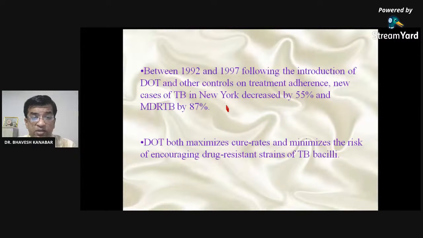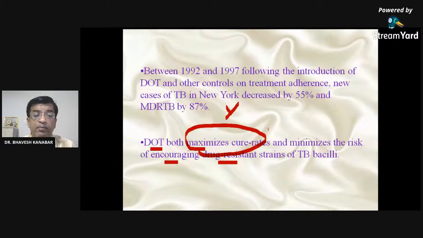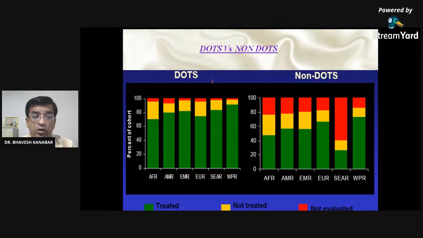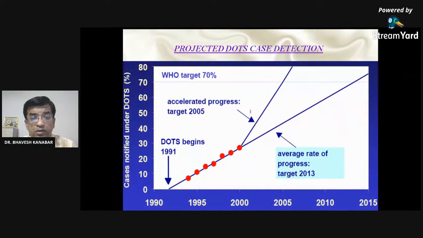We will forget about this old data. We are not going to discuss old data. So DOT, directly observed treatment, we can also call it like that. Both maximize the cure rate and minimize the risk of encouraging drug-resistant strains of tuberculosis. You have to remember this important point: DOTS maximizes the cure rate of the patient. Again, we will not discuss these charts.